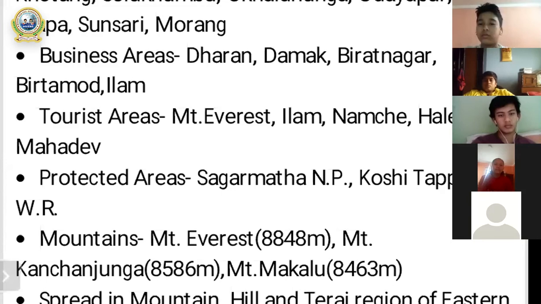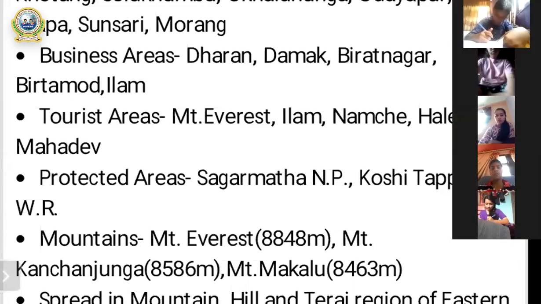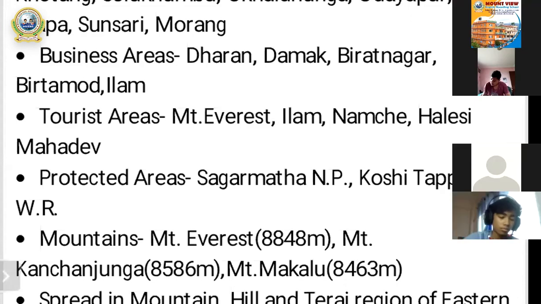So some of the tourist areas are mentioned here. Mount Everest, which is located in Nepal, in province number 1. Among the 7 provinces, Mount Everest is located in province number 1.